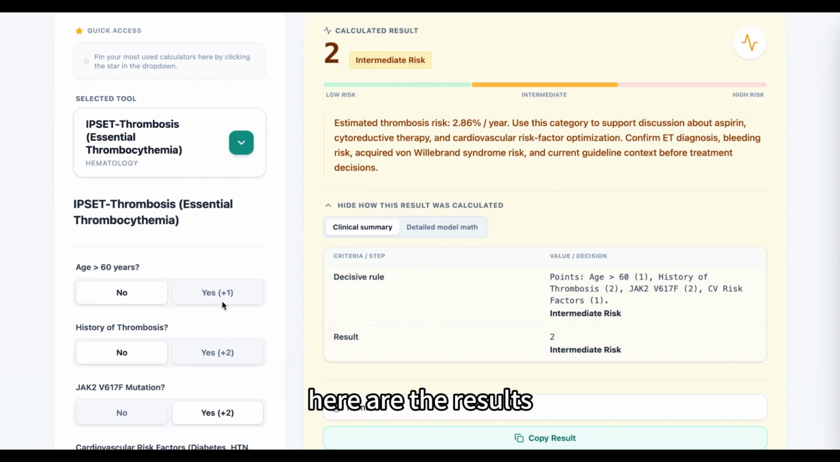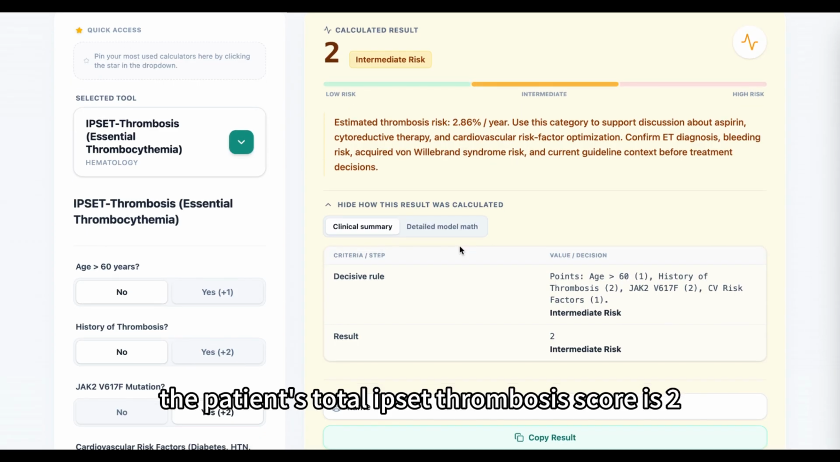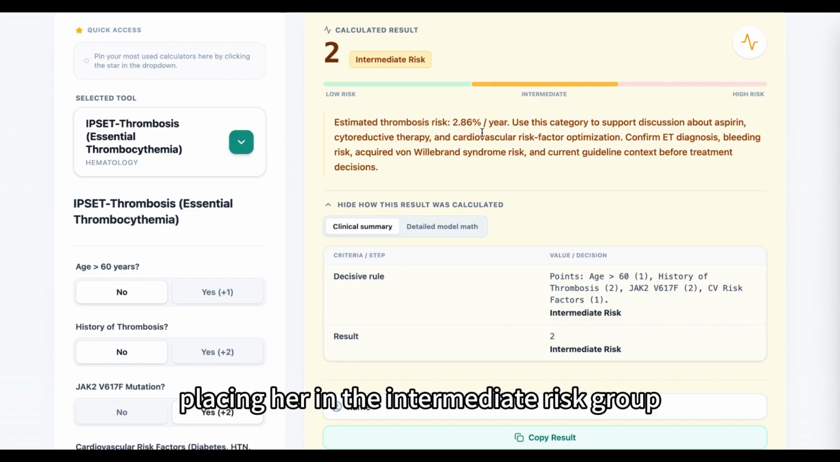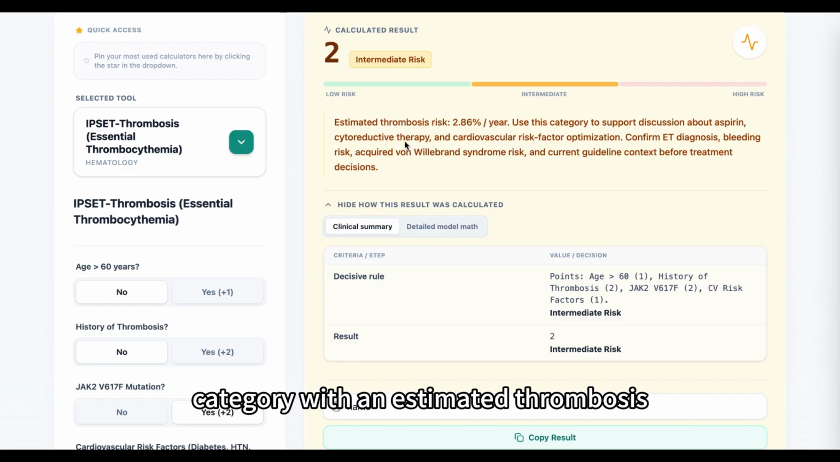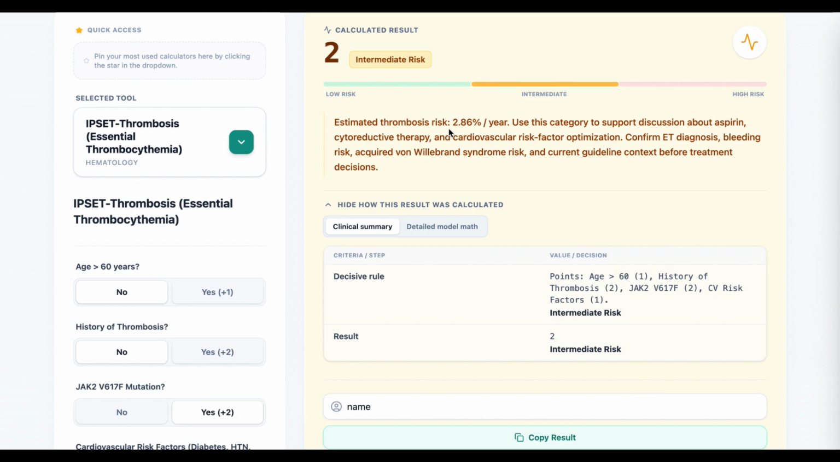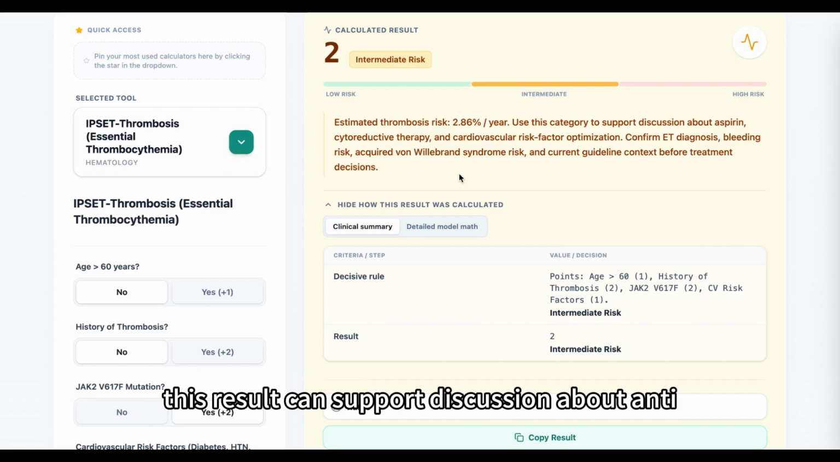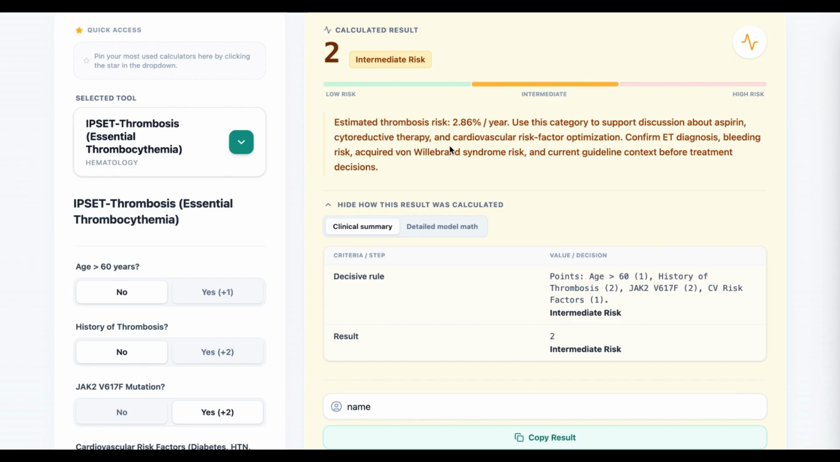Here are the results. The patient's total IPSET thrombosis score is 2, placing her in the intermediate risk group. The reference data associates this category with an estimated thrombosis risk of approximately 2.86% per year. This result can support discussion about antiplatelet therapy and cardiovascular risk management, but it should not be used alone to